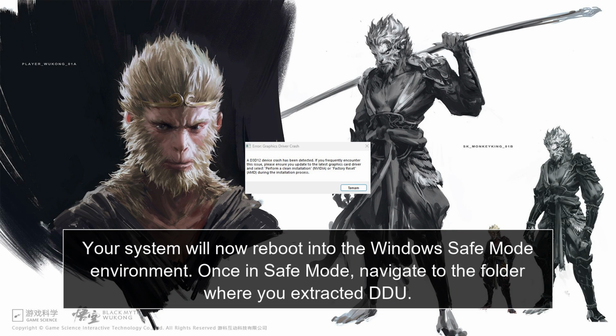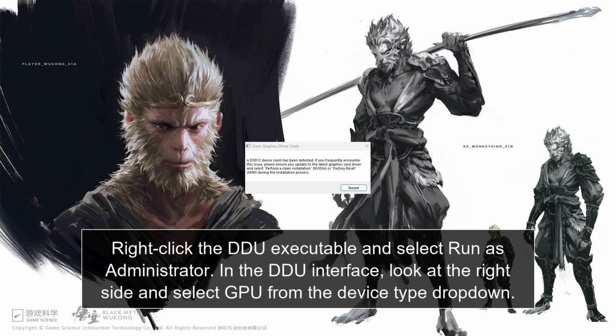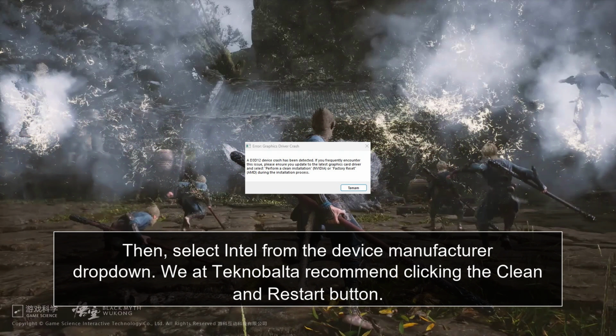Once in Safe Mode, navigate to the folder where you extracted DDU. Right-click the DDU executable and select Run as administrator. In the DDU interface, look at the right side and select GPU from the device type drop-down. Then, select Intel from the device manufacturer drop-down. We at Teknobalta recommend clicking the Clean and Restart button.